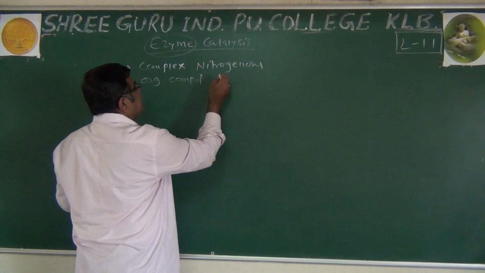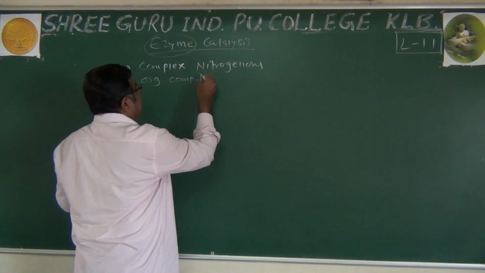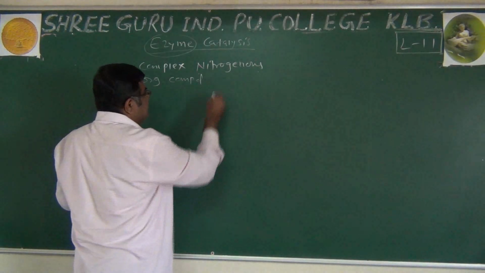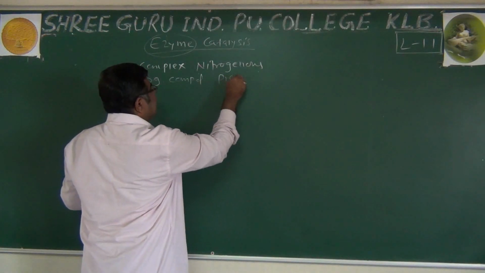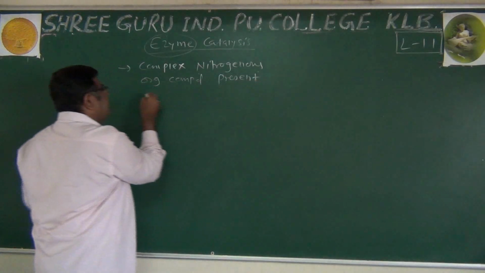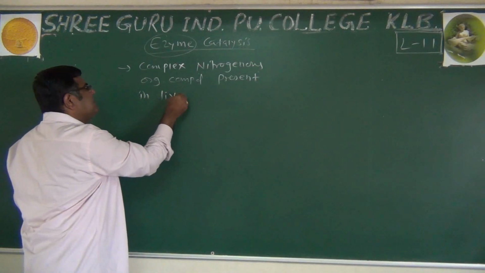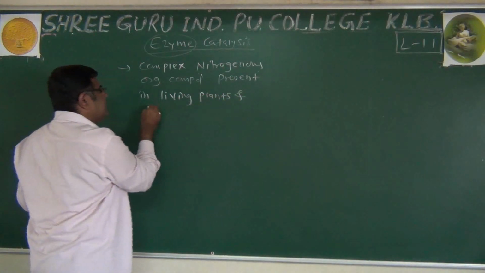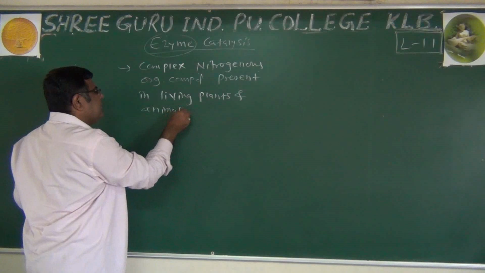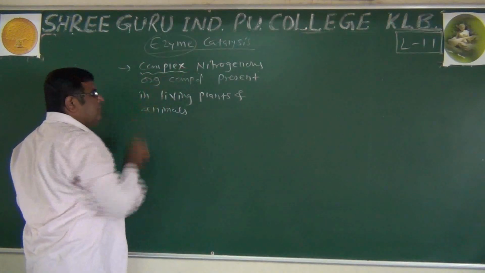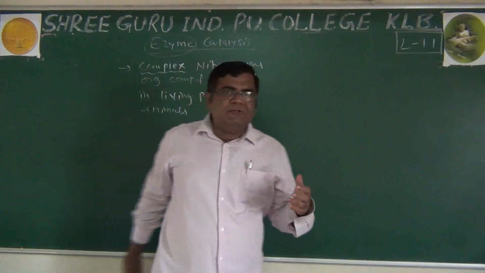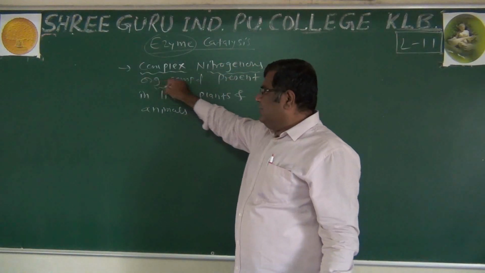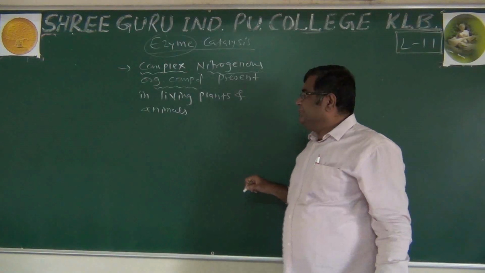It is found in living plants and animals. So it is complex means a macromolecule containing nitrogen along with carbon and hydrogen.